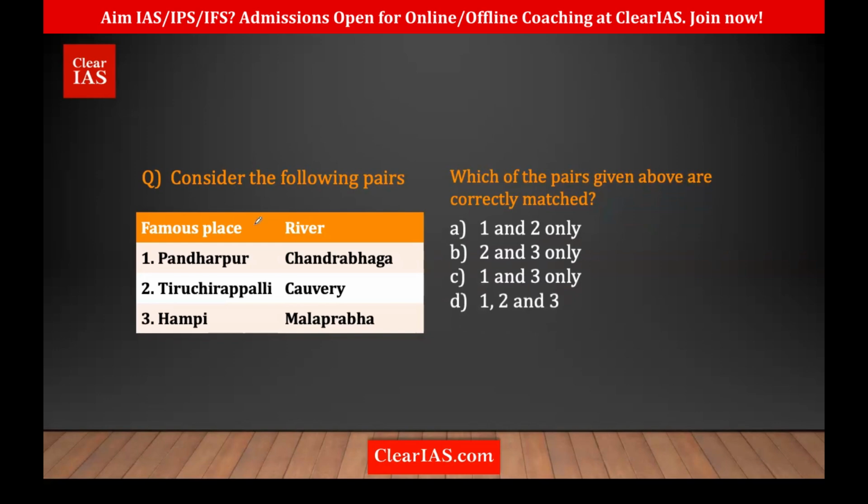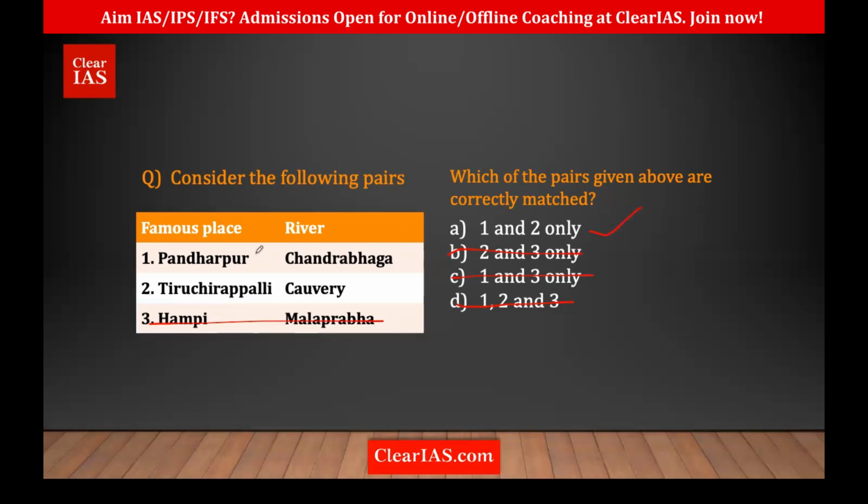So here, we know one option is wrong because Hampi is on the banks of Tungabhadra. So this is obviously wrong. We have only Pattadakal caves on Malaprabha. 3 is wrong for sure. So if you're eliminating that option, we get what? The right answer, 1 and 2 only. So both 1 and 2 are correct.